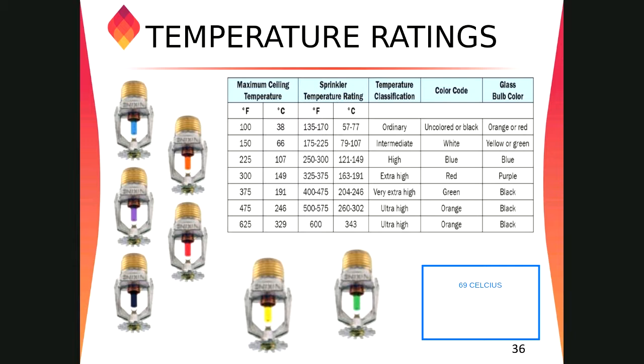In a mechanical room, the temperature can go up to maybe 50 degrees Celsius. So in those areas, we need a sprinkler of 79 degrees Celsius.